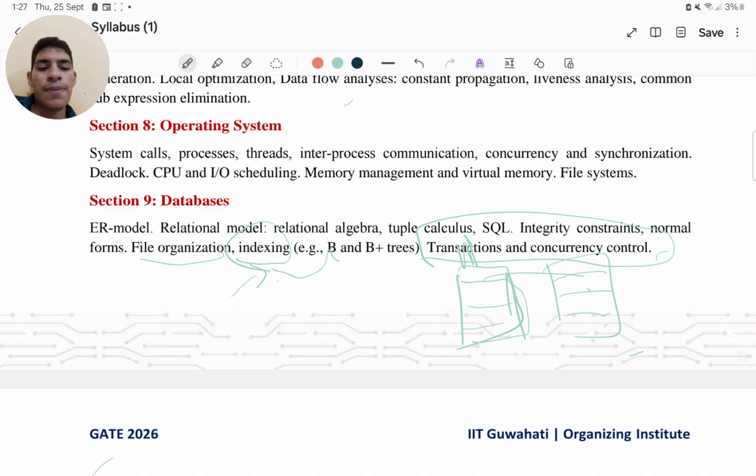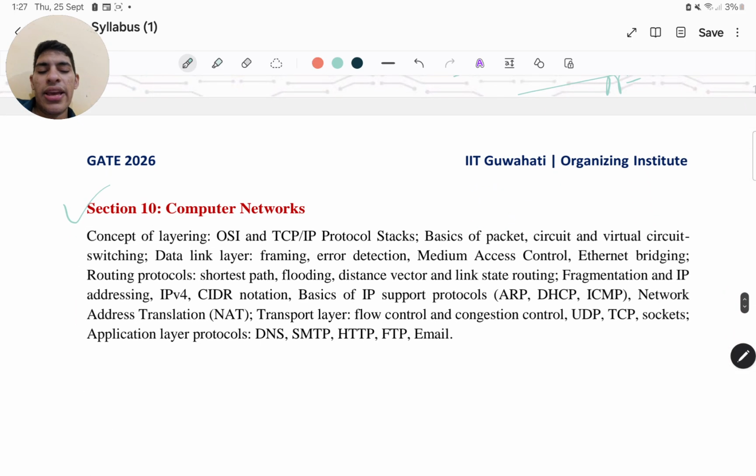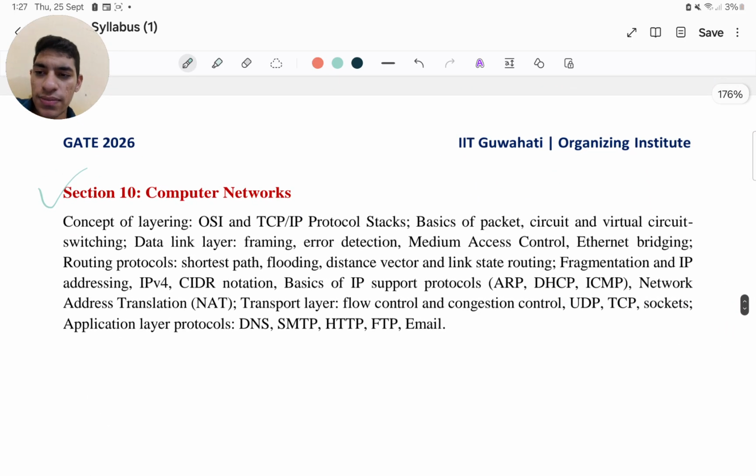You will be given schedules like read of A, write of B, and after that commit and rollback. You will be asked which process needs to be rolled back if a particular system crashes. These are questions you might practice in transactions and concurrency control, which are asked again and again in GATE level examinations. Now you have computer networks.